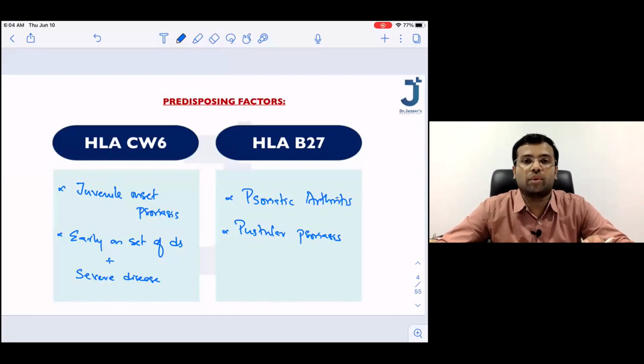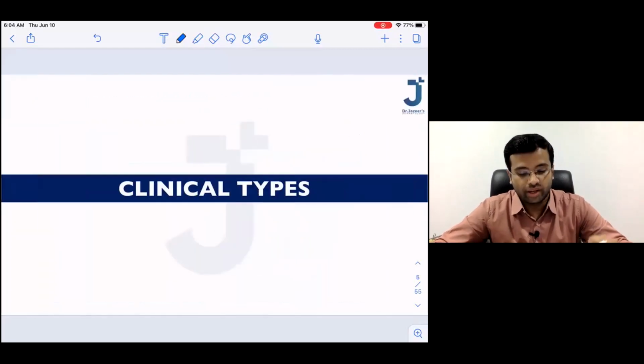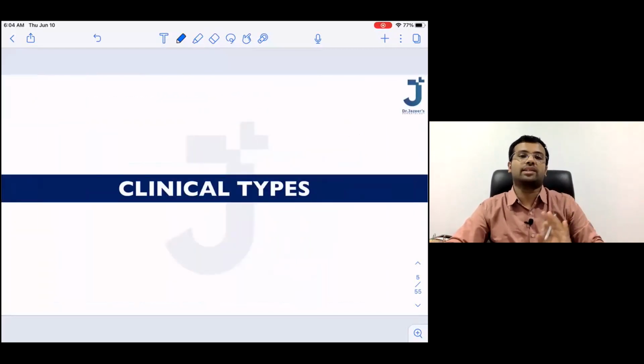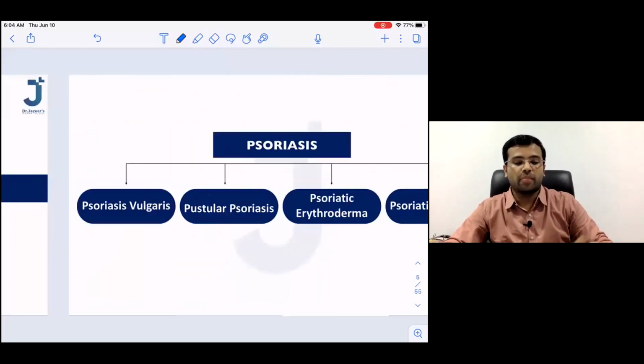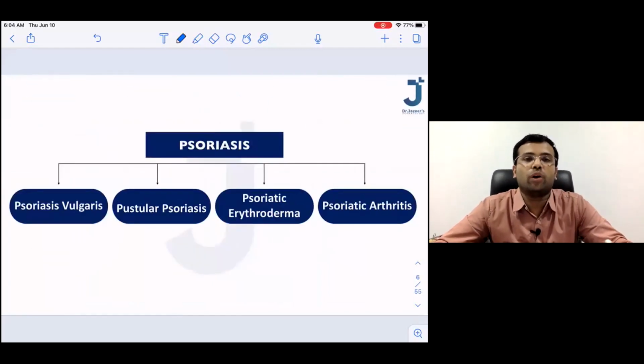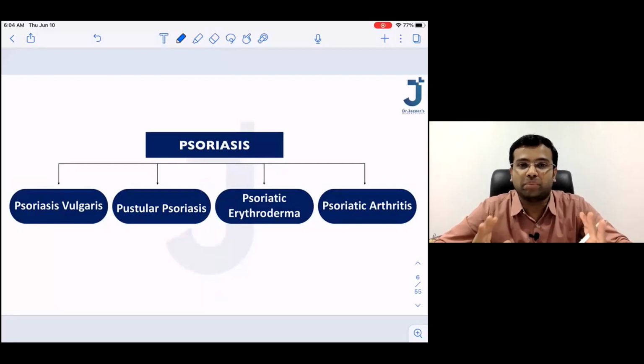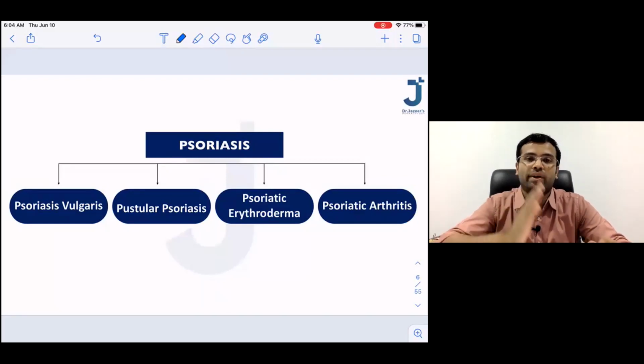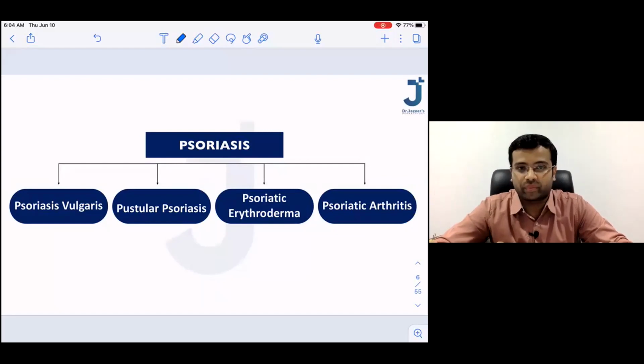So we'll be discussing the various clinical presentations of psoriasis first, so that we understand the disease better. Okay, so let's see what the various clinical types are. I'm sure psoriasis is one topic that you all must have read some time or the other, because it is a very high yielding topic and there are a lot of important points to be memorized as well. So please try to see how we can simplify the types, the clinical variants of psoriasis, how we can learn it in a systematic way. Okay?